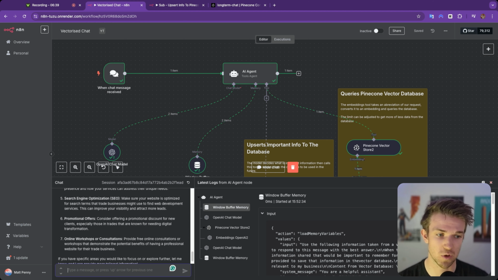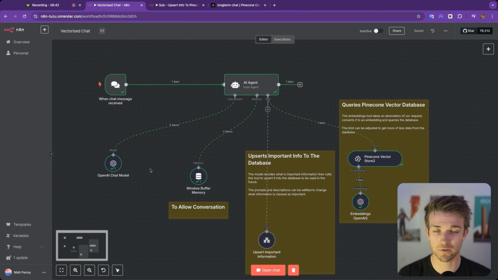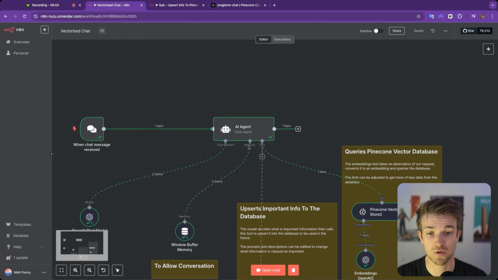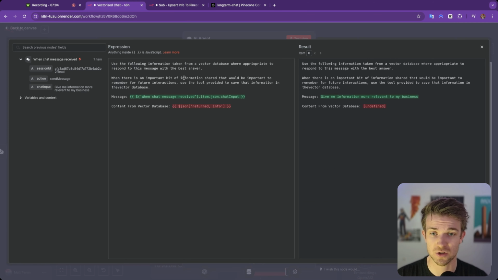So let's have a look at how this actually works. So this is the main workflow. There are two workflows. One workflow, this one here, calls the other one. So what happens is when a chat is received, we are going to an AI agent. So it says, use the following information taken from a vector database, where appropriate, to respond to this message with the best answer. When there is an important bit of information shared that will be important to remember for future interactions, use the tool provided to save that information in the vector database. And I've got a few spelling and grammar errors in there, but AI will work it out. And then we pass in the message, so the chat message, and then also the content from the vector database. So actually our information is relevant to our business.